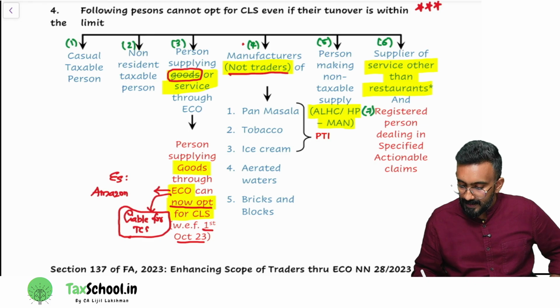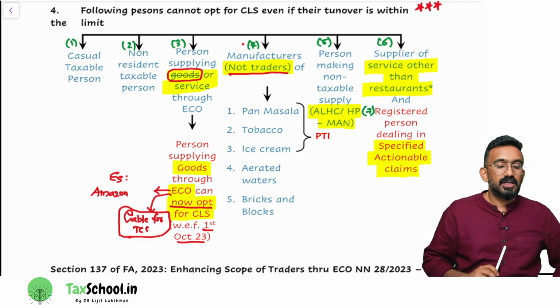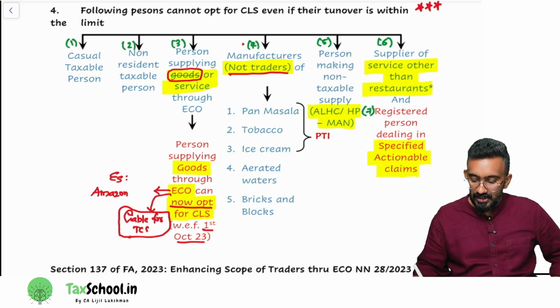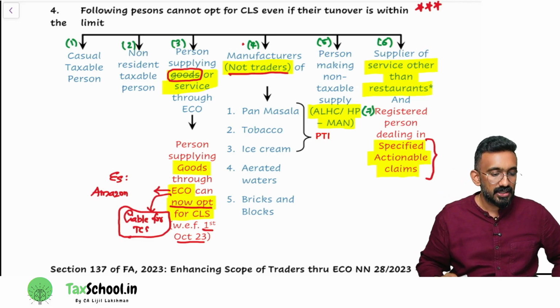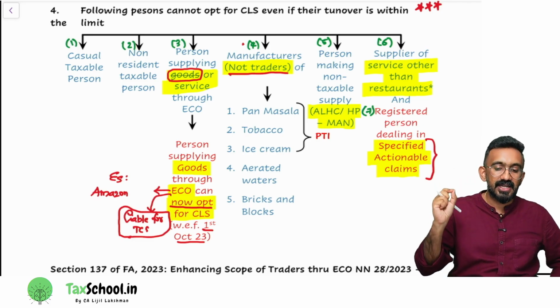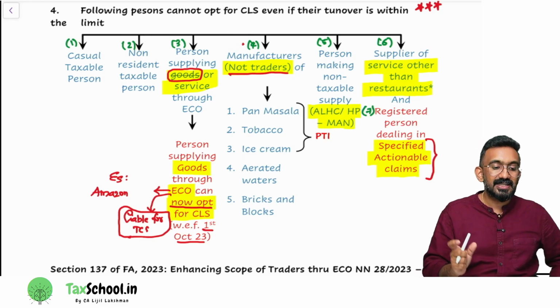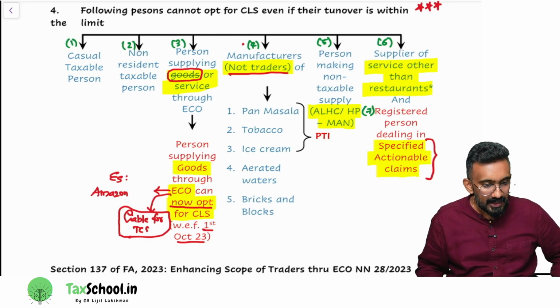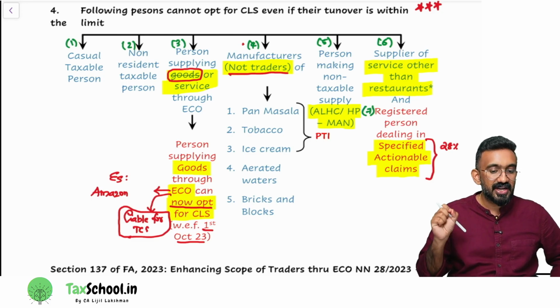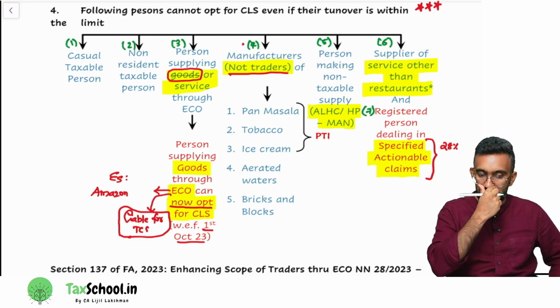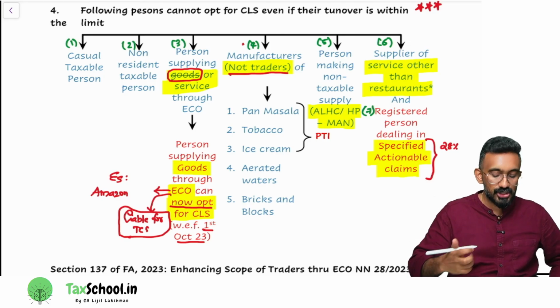Then, a registered person dealing in specified actionable claims. This definition was introduced in 2023. Six actionable claims are considered to be specified actionable claims. They are treated as goods in GST and taxed at a rate of 28%. So they said if you're dealing with the six specified actionable claims, you cannot opt for composition levy scheme. What are these specified actionable claims?